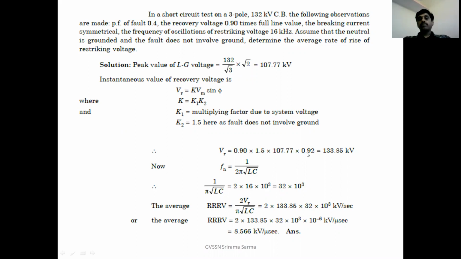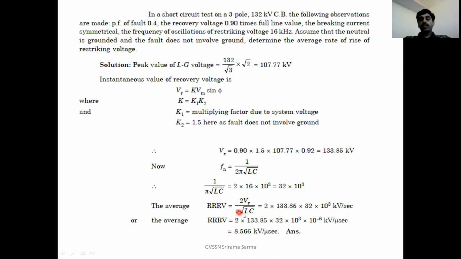Sin phi: they have given the power factor of the fault is 0.4. From that you can calculate sin phi as 0.92. Therefore, the value of VR is 133.85 kilovolts. So we got VR.